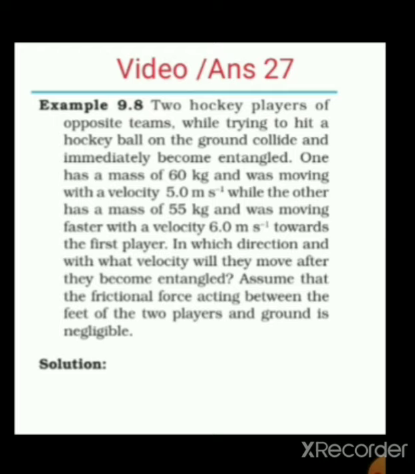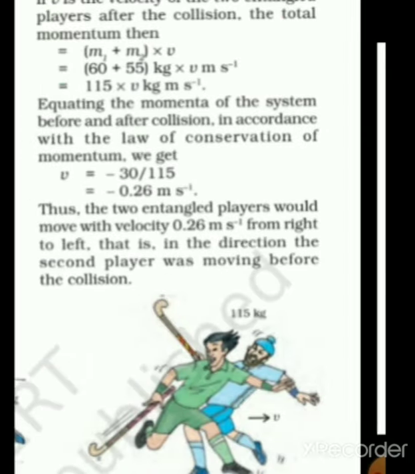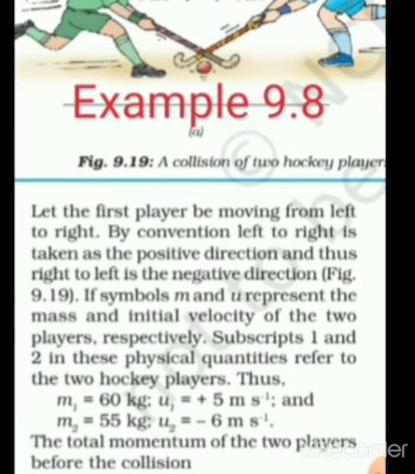Assume that the frictional force acting between the feet of the two players and the ground is negligible. So let us see the answer. Let the first player be moving from left to right. So the first player is moving from left towards the right. By convention, left to right we are taking as positive, and thus right to left will be obviously negative.